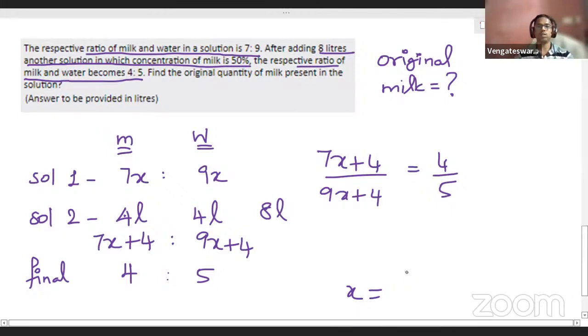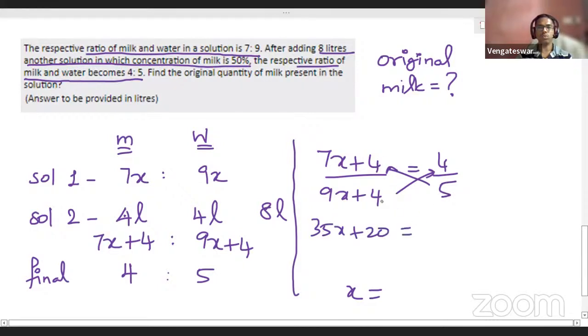Okay, yes. So how can we solve this equation, students? We can cross multiply it, right? So if we quickly do that, my left hand side becomes 5 into 7x plus 4, which means 35x plus 20. Because 5 7s are 35x, 5 4s are 20, is equal to the right hand side, which will become 4 into 9x plus 4, which means 36x plus 16. Now, if you solve for x, you will get x is equal to 4. Because 36x minus 35x, you will get x on one side, 20 minus 16, 4 on the other side. So x is equal to 4.